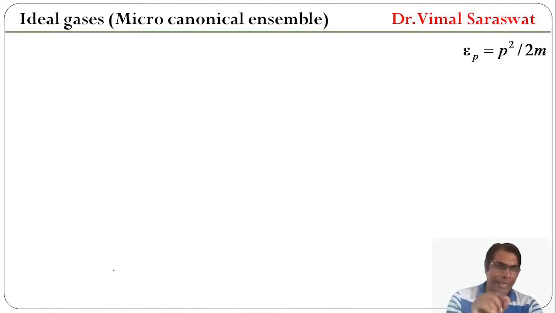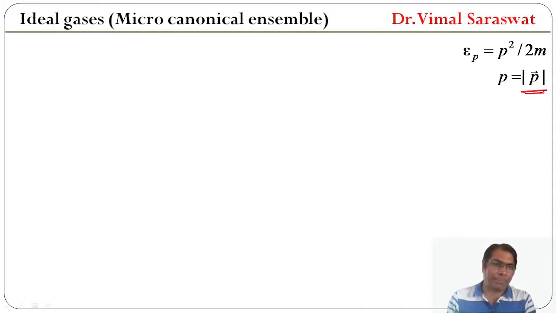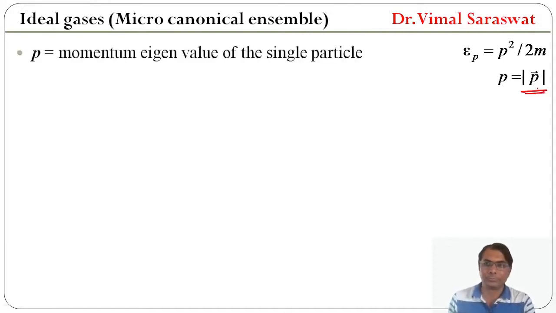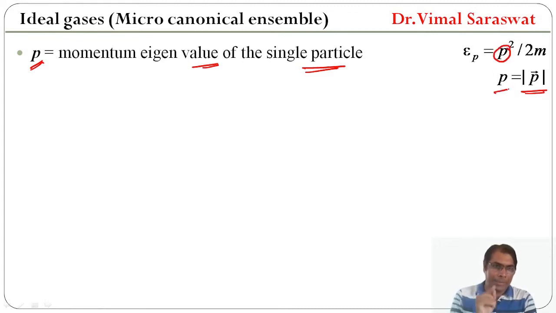Now, E_p equal to p square by twice m and p equal to the magnitude of vector p. And what is vector p? Vector p is the momentum eigenvalue of the single particle.